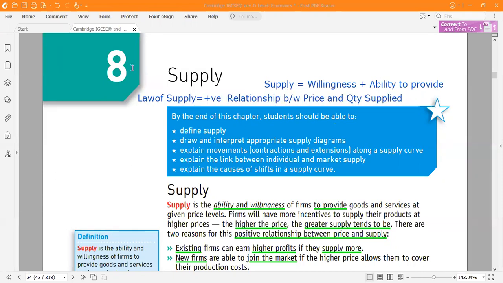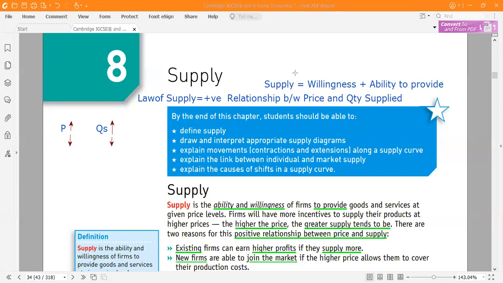And the same thing I can write here: P for price, and Q S for quantity supplied. If price increases, quantity supplied also increases. If the price decreases, quantity supplied also decreases.